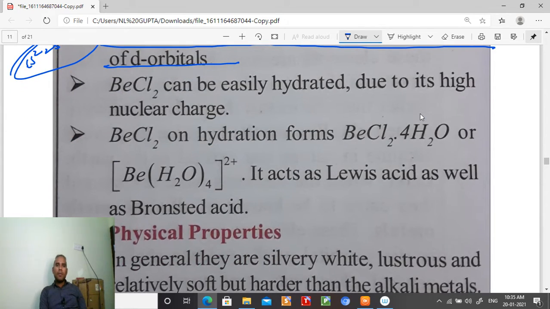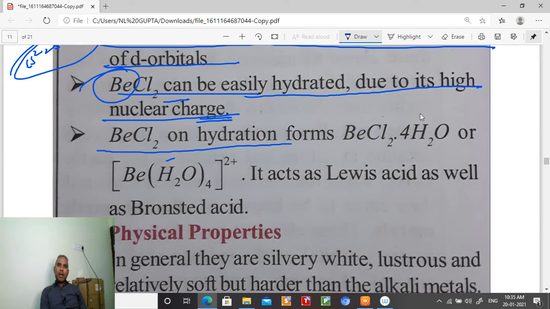Next point, BeCl2 can be easily hydrated due to high nuclear charge. So beryllium chloride is easily hydrated, and there are two reasons. Firstly, it has high hydration enthalpy and smaller size. BeCl2 on hydration forms BeCl2·4H2O or [Be(H2O)4]2+.